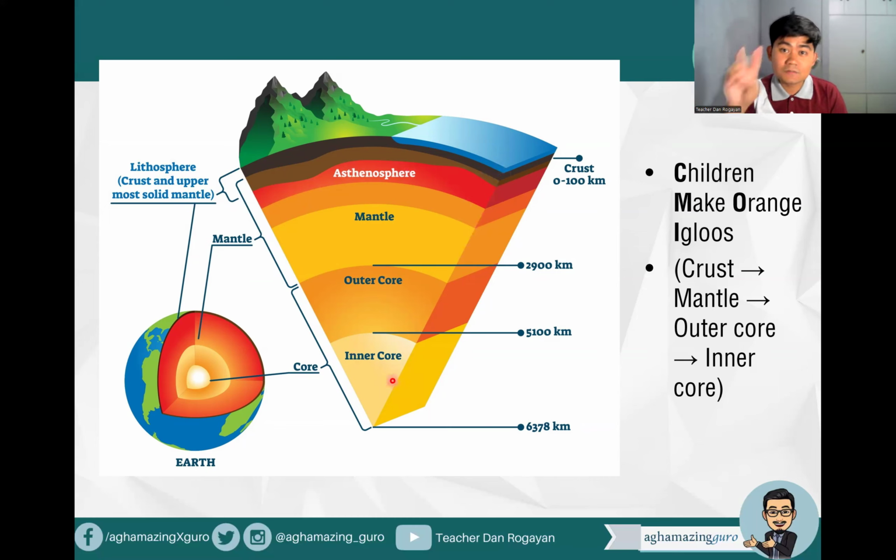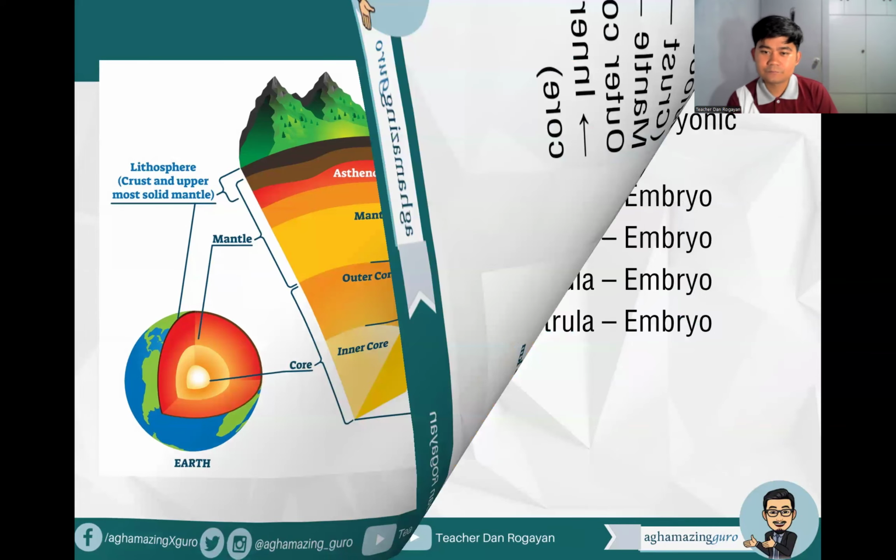The inner core is composed of two major elements, iron and nickel. Just in case it comes out in Gen Ed, iron and nickel compose the inner core. While the majority of the crust is silicon and oxygen, or what we call silica or silicon oxide. Okay, silicon and oxygen. All right, so next.